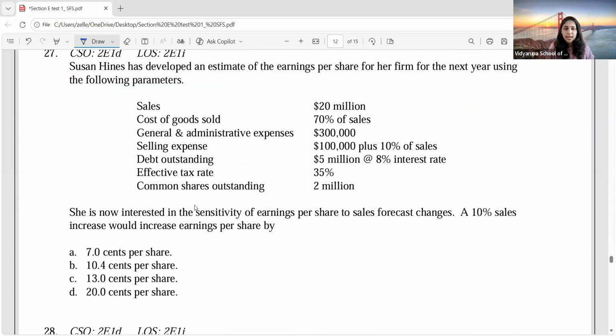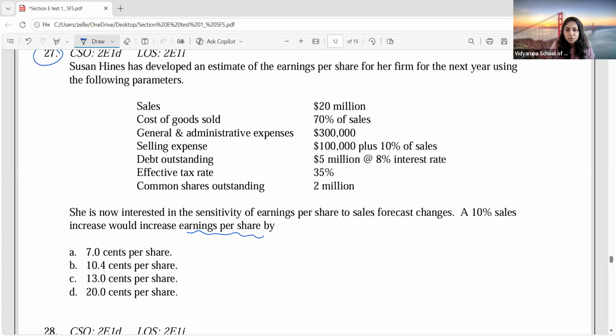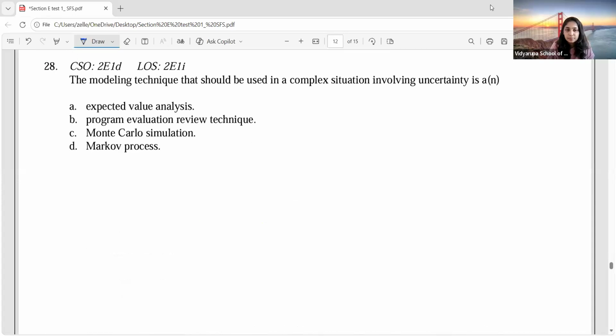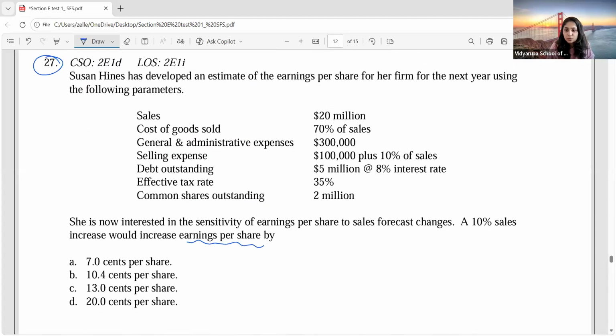They're asking you to calculate the earnings per share. But this earnings per share is something that we will study in section A. Do you all know the formula for earnings per share? No, ma'am. No, it's okay. We'll take up this question later because this is a question on section A ratios. Let's do the next question.